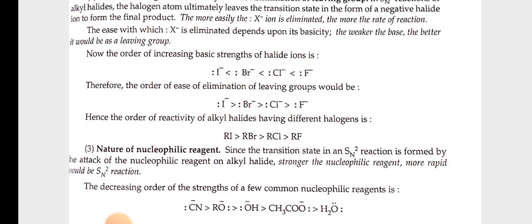Nature of nucleophilic reagent. Since the transition state in an SN2 reaction is formed by the attack of the nucleophilic reagent on alkyl halide, the stronger the nucleophilic reagent, the more rapid would be the SN2 reaction. The decreasing order of strength of a few common nucleophilic reagents is CN negative, RO negative, OH negative, CH3COO negative, H2O.